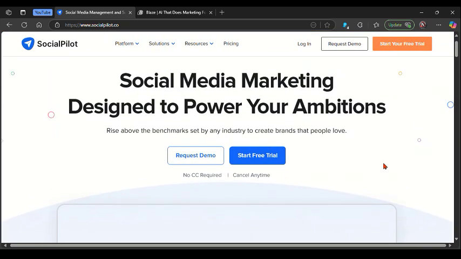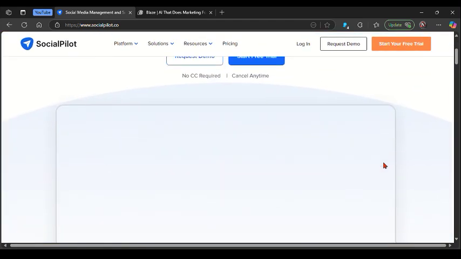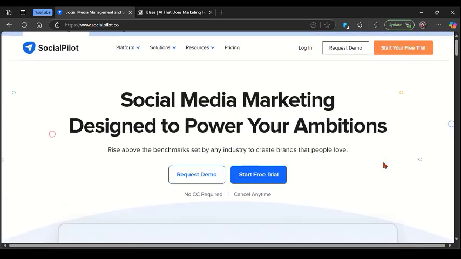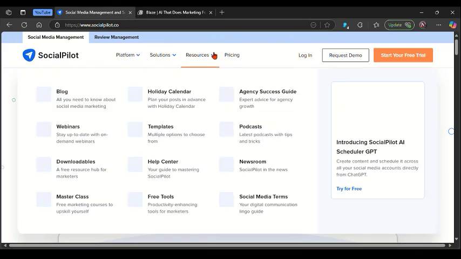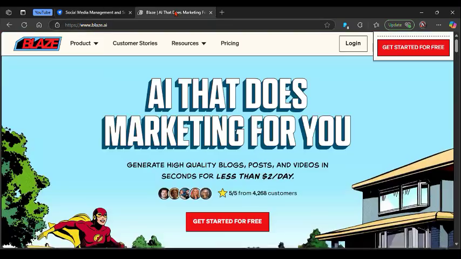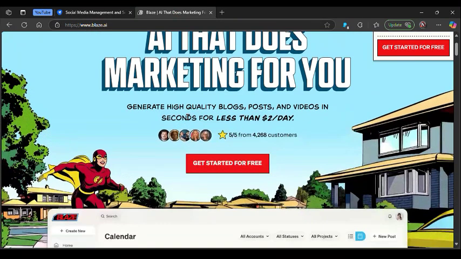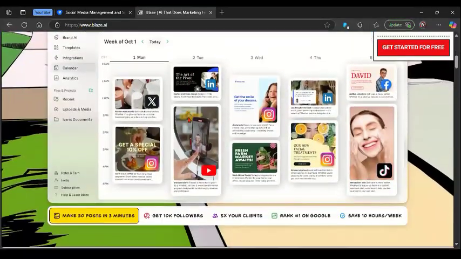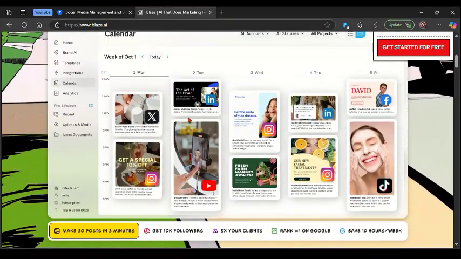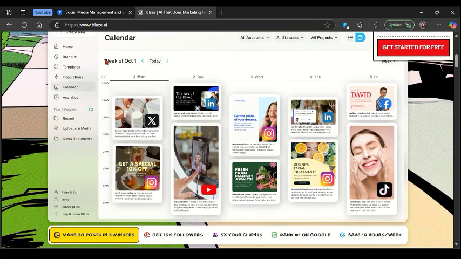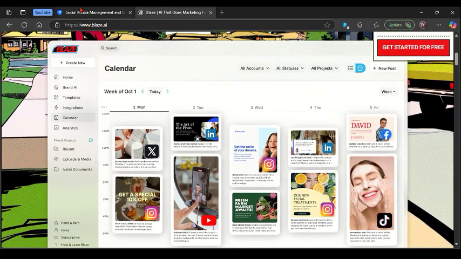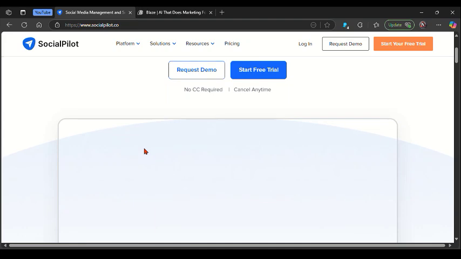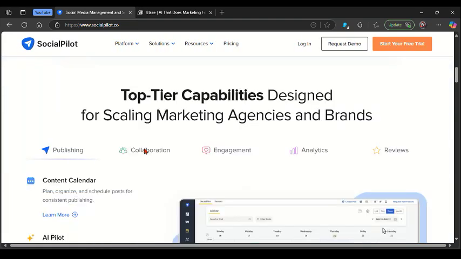And here are the strengths and the weaknesses of Blaze AI. Starting with the strengths, it has AI-driven content ideas and post writing, also auto scheduling based on engagement timing, and a sleek, simple, modern interface. And here's the downside: it's still developing more robust analytics and team tools, and it has fewer platform integrations compared to SocialPilot.